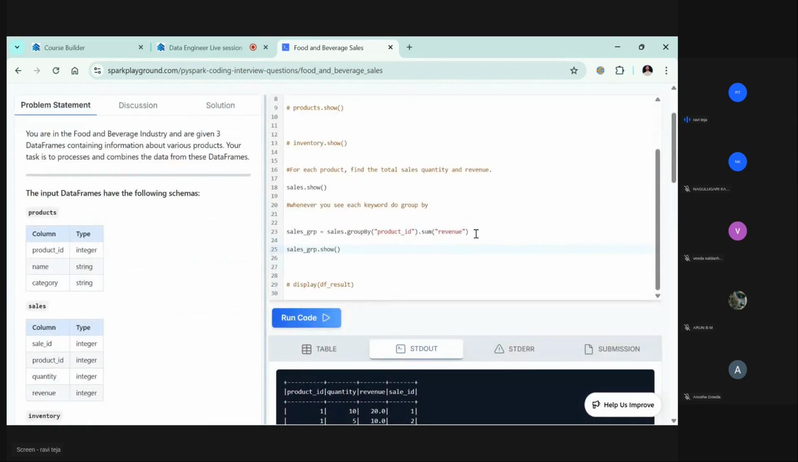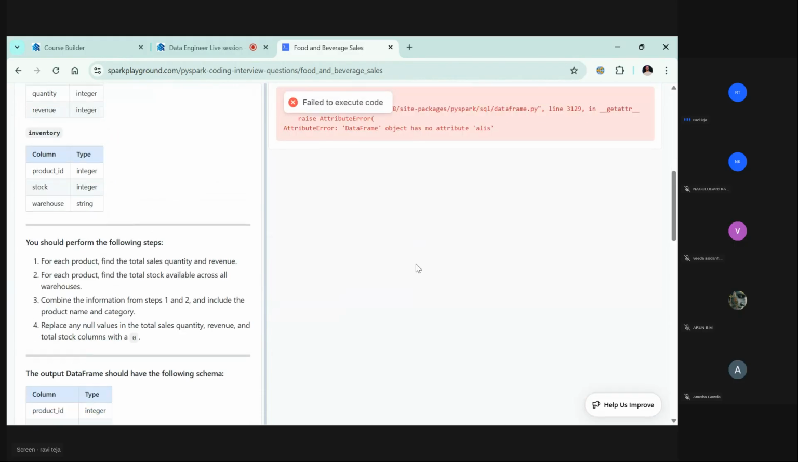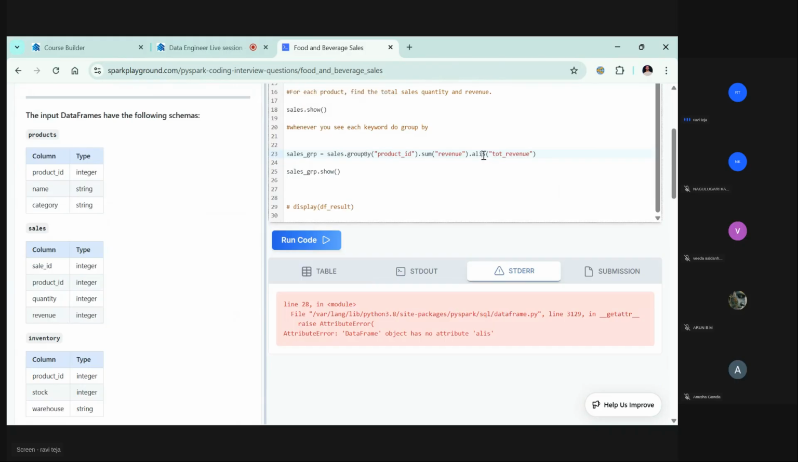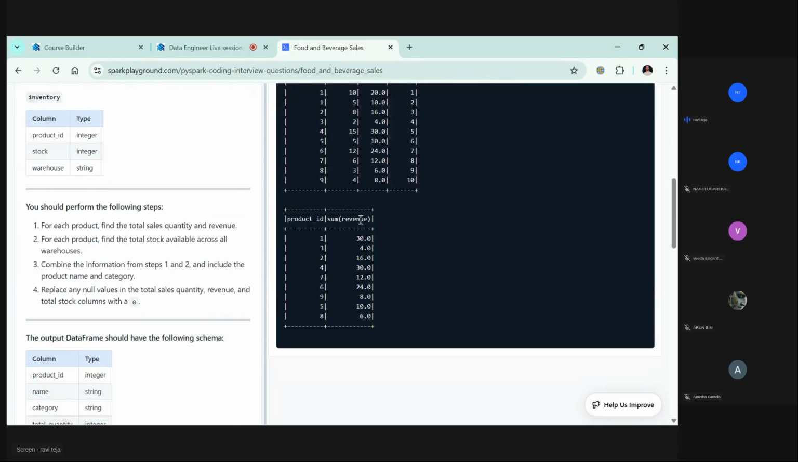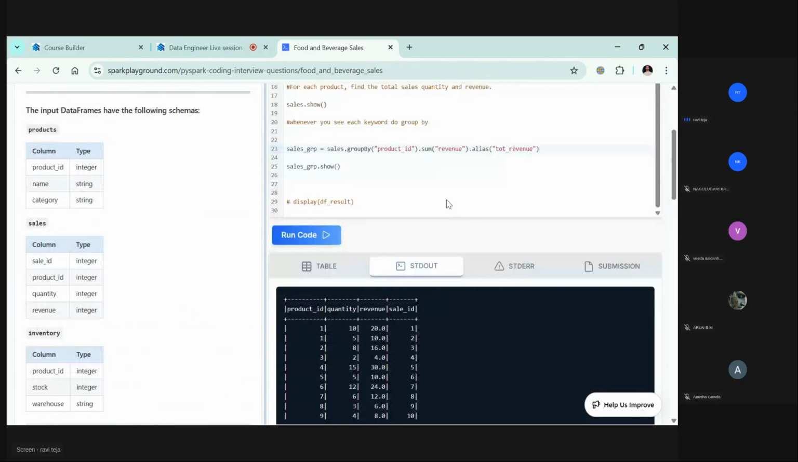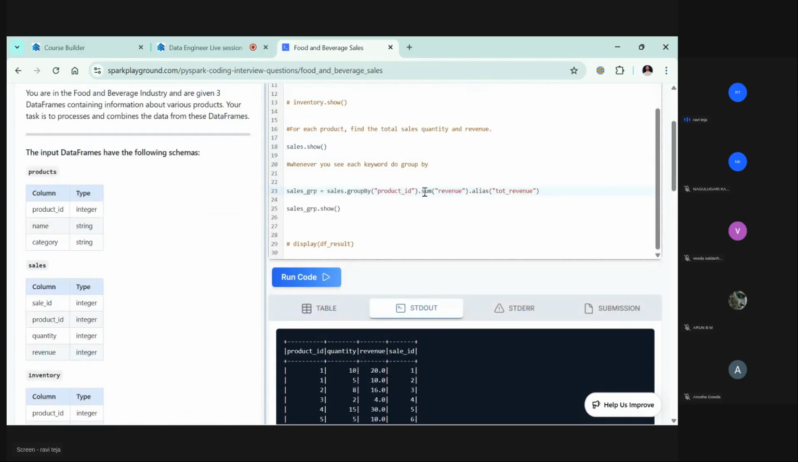Let's say I wanted to rename this, so alias of total revenue. If you use this alias keyword, you will be able to rename this. Oh, it's alias. See, again it's not coming up. Maybe. Okay, let's see this after some time. Aliasing, I'll show you.